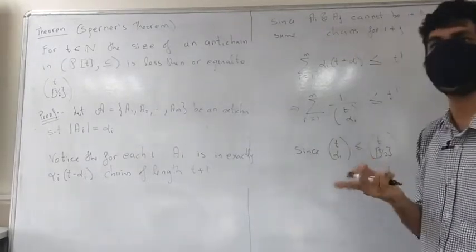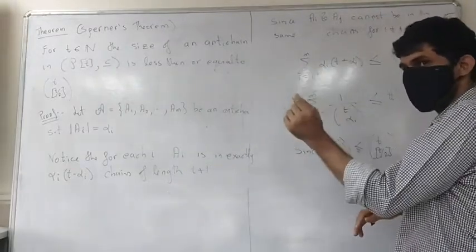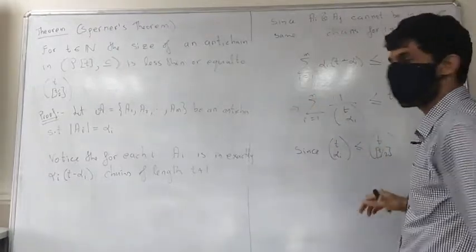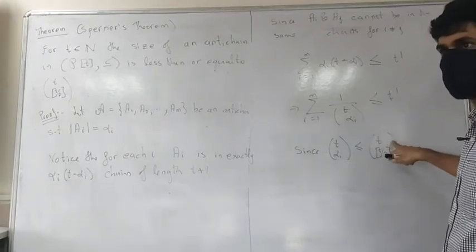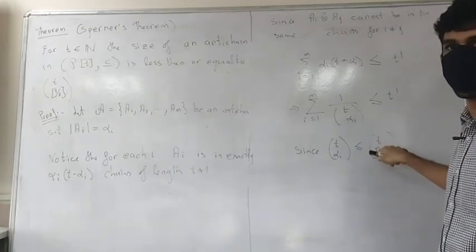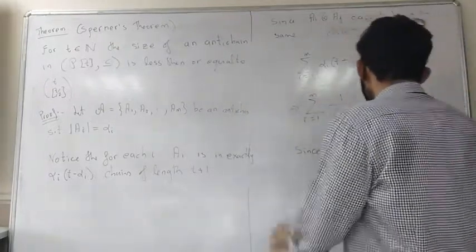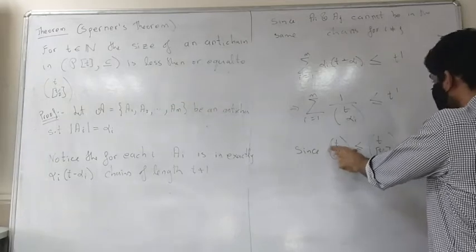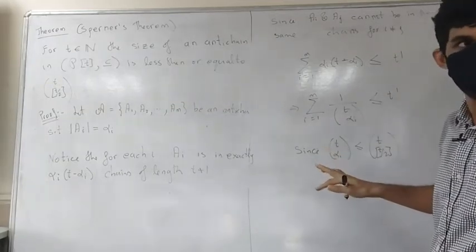Whether t is even or odd, this will either be the middle one or the left middle one. When this is even, it is t by 2, and when it's odd, it's t minus 1 by 2. So since this happens, 1 over this will be greater than or equal to 1 over this. Make sense?